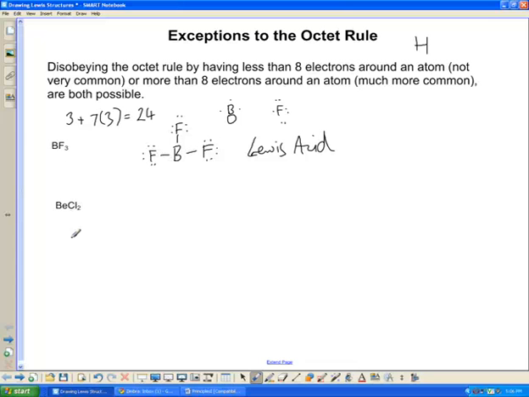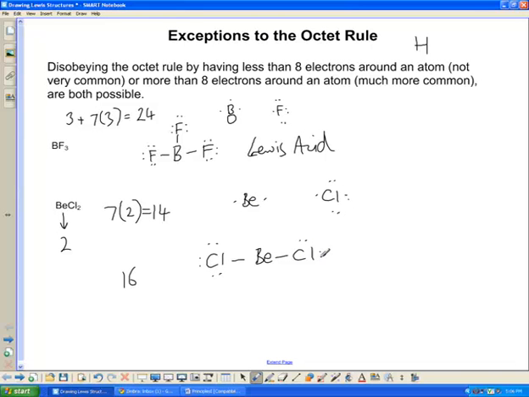When we look at beryllium chloride, beryllium is in group 2, so therefore 2 valence electrons. Chlorine is in group 7, like fluorine, and there's 2 of those. 14 plus 2 is, of course, 16 valence electrons. Beryllium, 2 bonds. Chlorine is exactly like fluorine, 1 bond. So beryllium central. So it's not too much of a stretch to see, well, this is what beryllium chloride looks like. And in the same way, when I fill up my lone pairs here, all right, that gives me the Lewis structure for beryllium chloride.